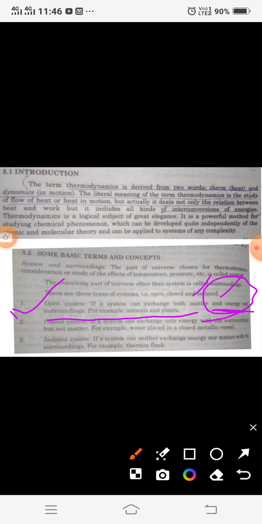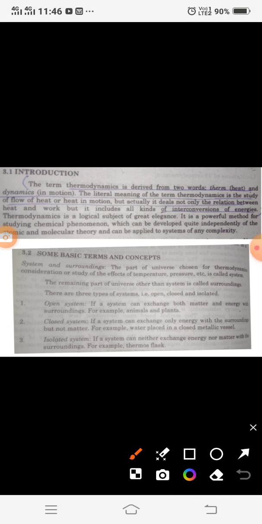The second form is the closed system. If a system can exchange only energy with the surrounding but not matter, it is called a closed system. An example is water placed in a closed metallic vessel. The third type is the isolated system, in which neither energy nor matter is exchanged with the surrounding, for example a thermos flask.